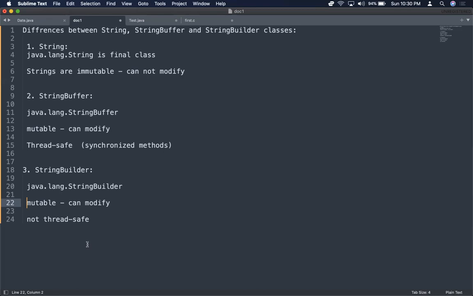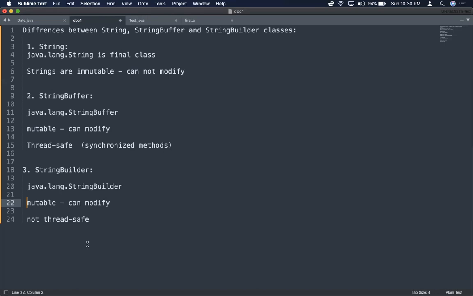Upon a StringBuffer and a StringBuilder, multiple threads can act at a time, wanting to do reading, writing, that means updating, reversing, finding the substring, replacing, deleting. So many methods are there and they can try doing that.